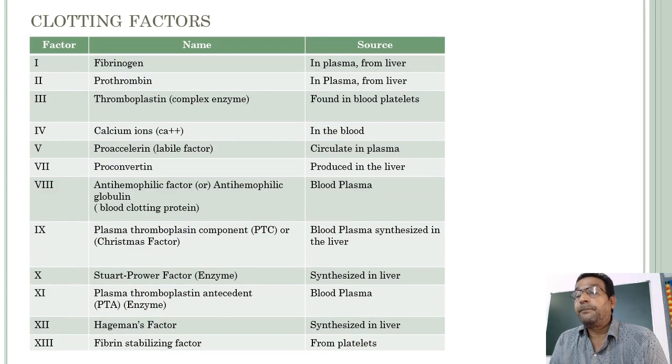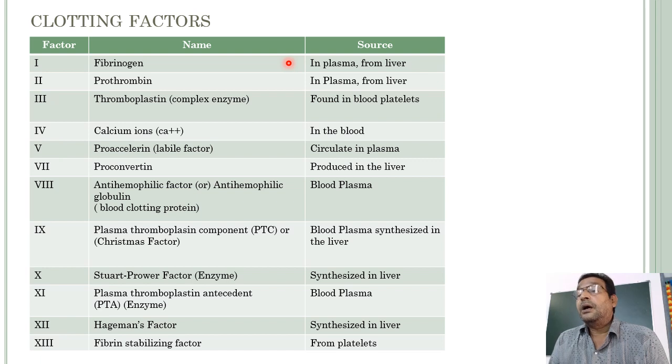Next, clotting factors. In your textbook, factor 1, factor 2, factor 3 are mentioned by name. But here, I also mentioned the source of each and every clotting factor. For example, factor 1, fibrinogen: where is it synthesized?